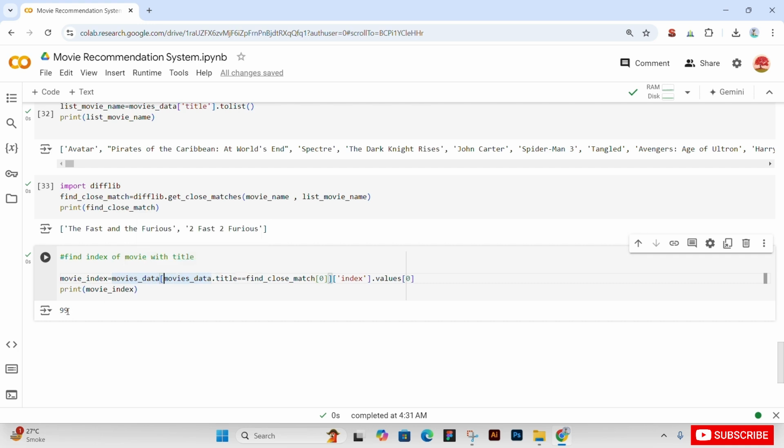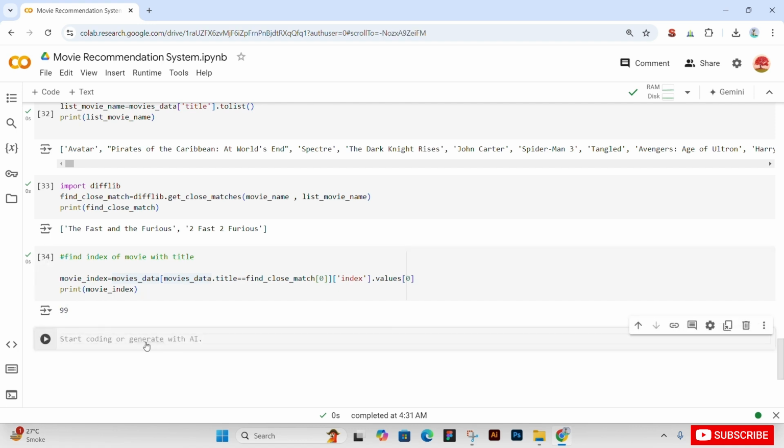So now, in the next step, we will list our similar movies on the basis of our similarity search. We make a variable, similarity list.